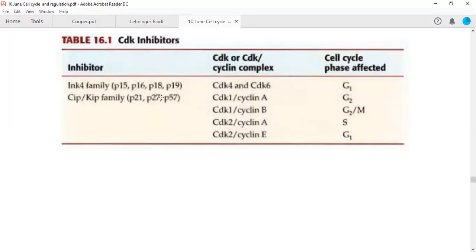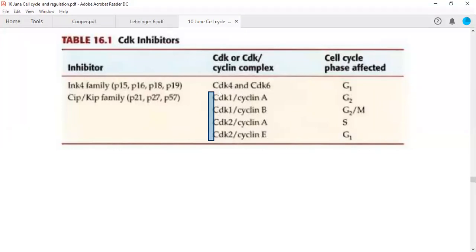This is under direct control of retinoblastoma protein, and P57 we did not describe yet, but we will find it somewhere in our discussion. Okay, so for these different phases of cell cycle, so many complexes are formed. CDK1 is forming complex with cyclin A, CDK1 can also form complex with cyclin B, or the CDK2 which can form complex with either A or E cyclin.